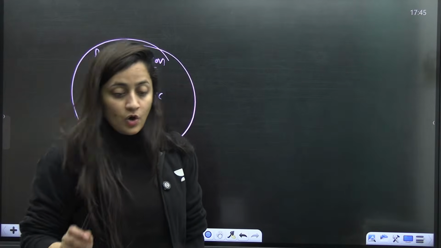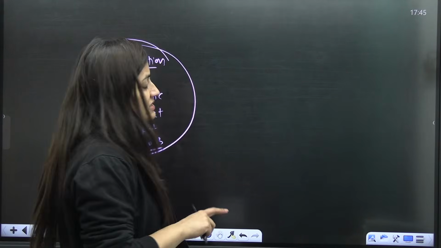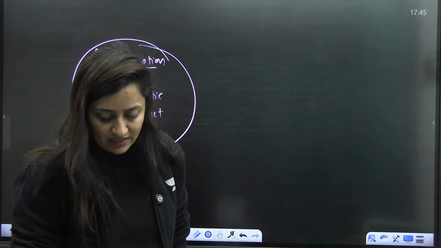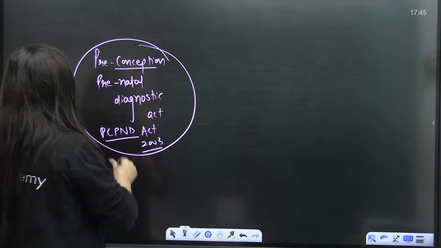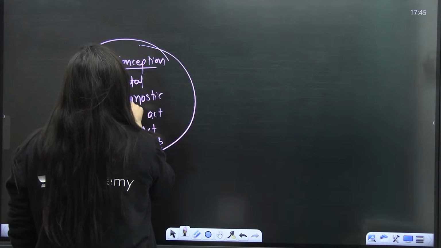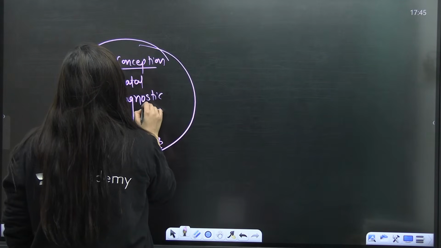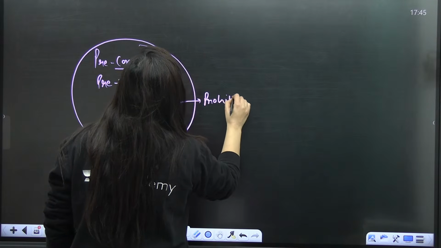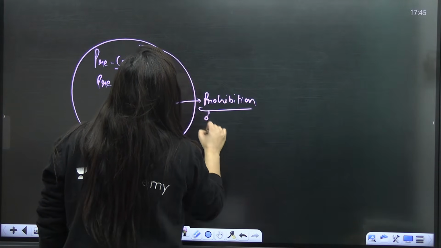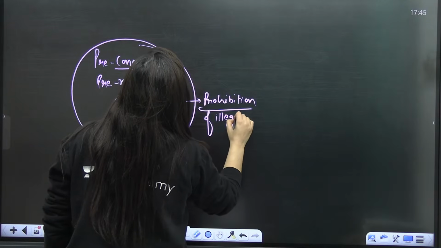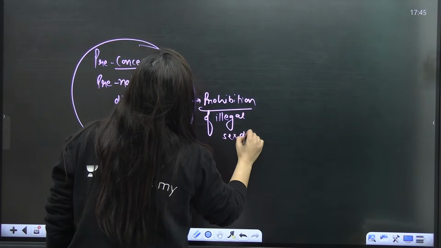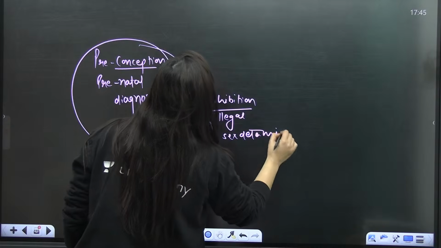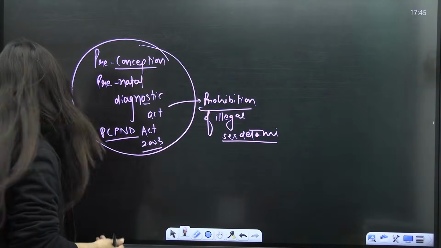So it is the Preconception and Prenatal Diagnostic Techniques Act rather, right? So it is basically for the prohibition of illegal sex determination and even just to reduce the female feticide. So it is for that.